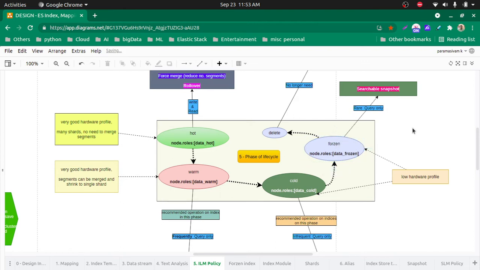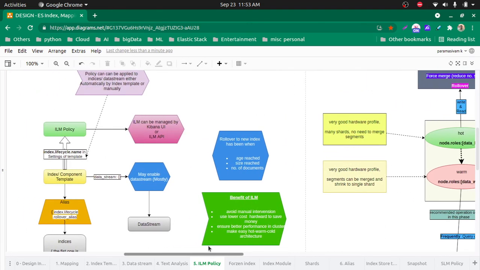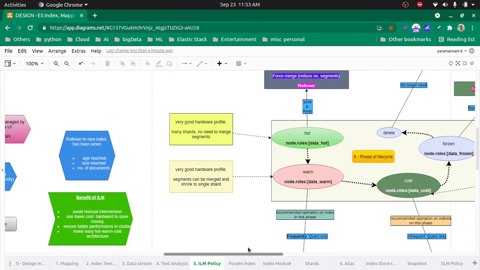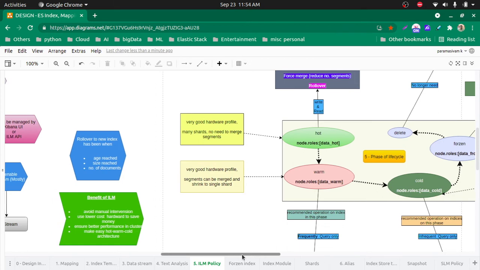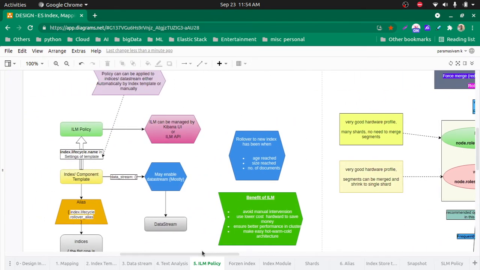So in our Elasticsearch cluster, we can have different kinds of hardware profiles. No need for all the hardware to have the same set of CPU, or all SSD; some nodes can be HDD as well. So that's how we can save the cost. That is one of the benefits of using an ILM policy. That means we are using appropriate hardware, but still getting the right performance. There is no compromise on performance or usage, so there is no effect on productivity. So that is one benefit of ILM.